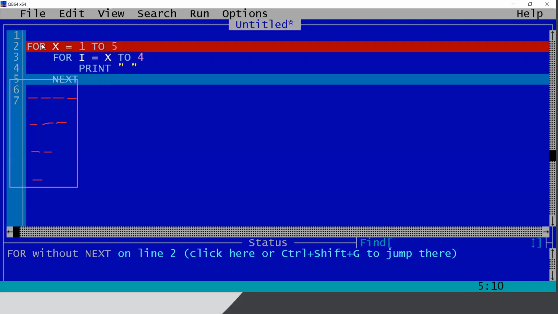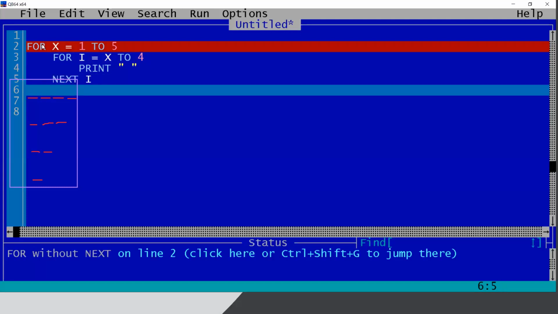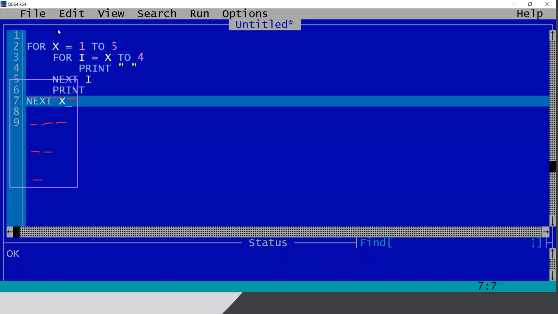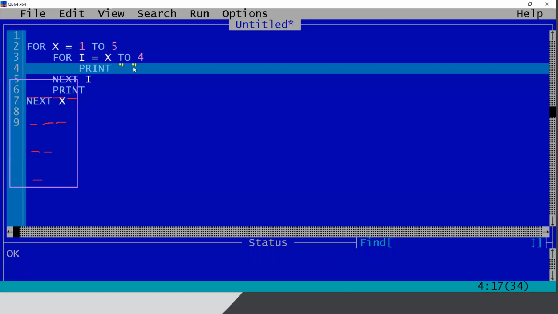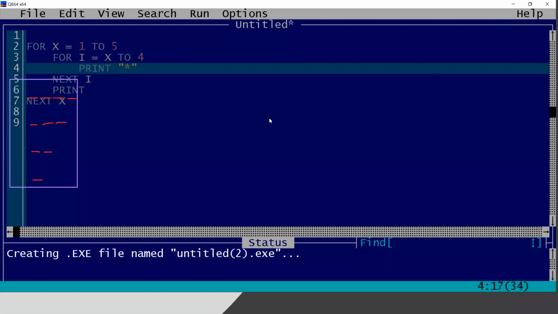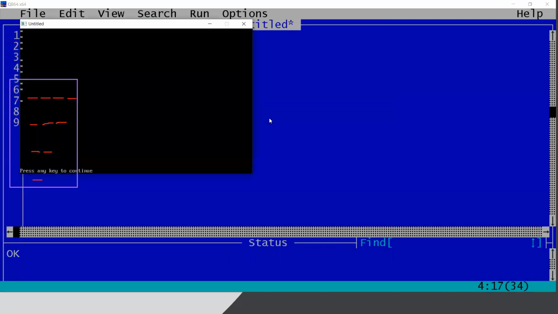Next, I am not going to explain it once again because I have shown this multiple times. Rather than space, first print it with star. Then I think it will be easier for you to understand. So I have to print 4 stars, 3 stars, 2 stars, and 1 star. Let me check.